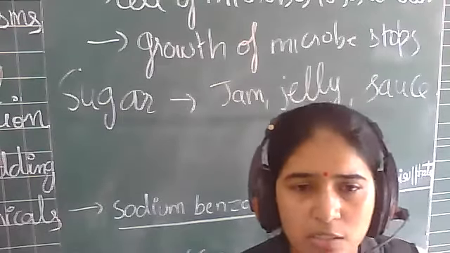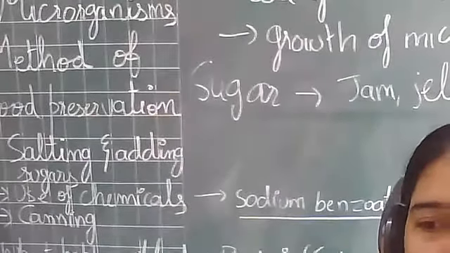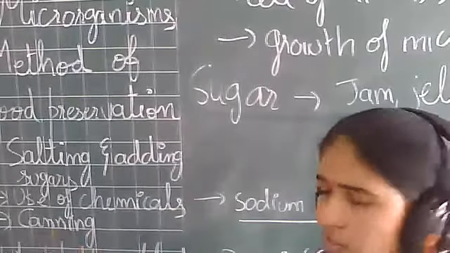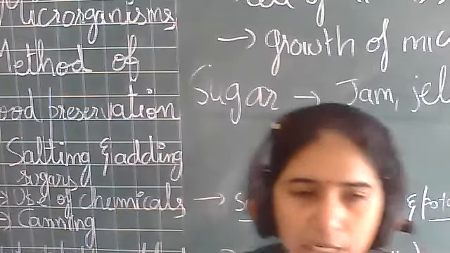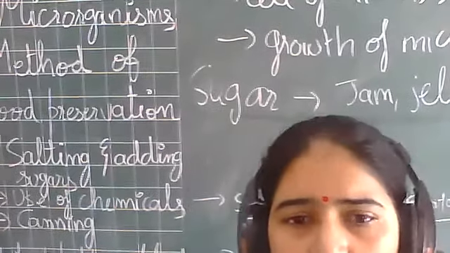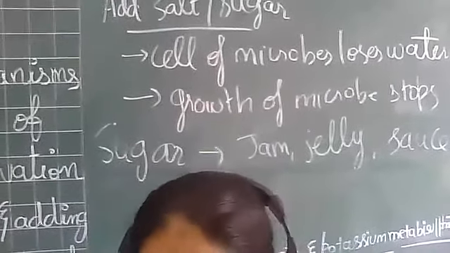It does not get spoiled, right? Next is canning, the last method of food preservation on your science book, page number 33. Seventh one is canning, right? So what happens in canning? Let's talk about it. So you have seen the canned food.